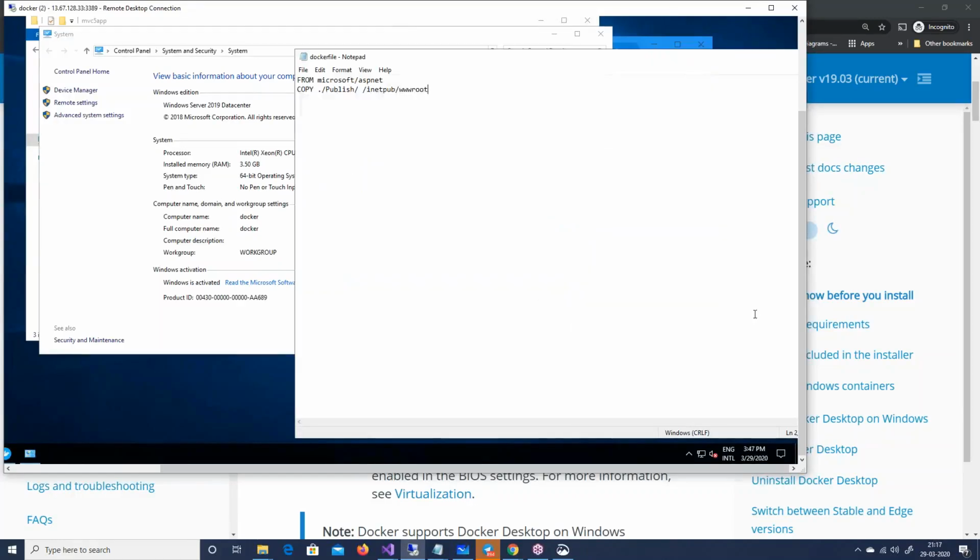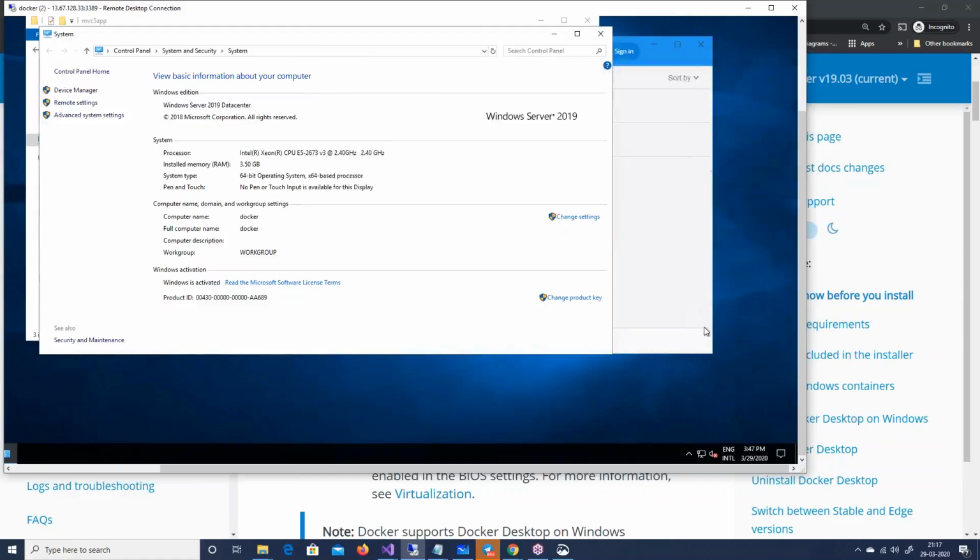So I have Docker installed out here, and everything is ready. Let's see how we can use this.